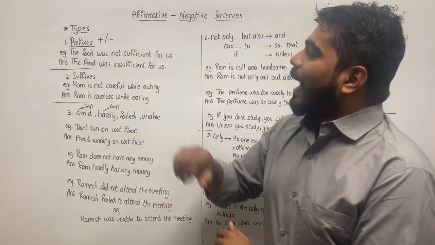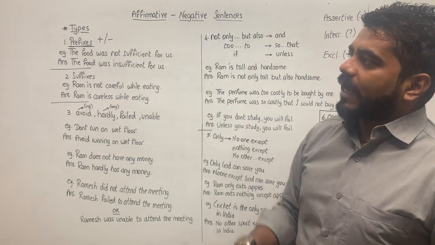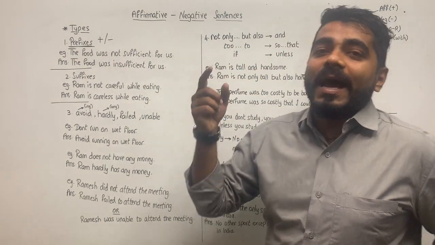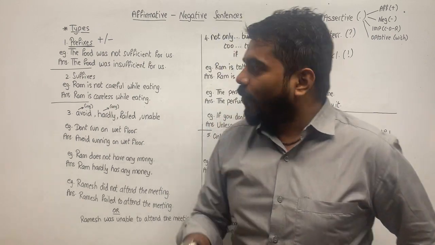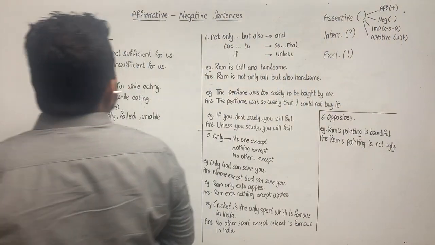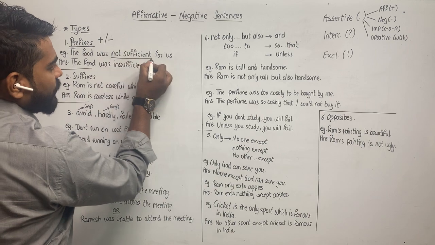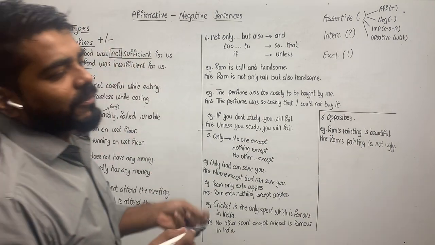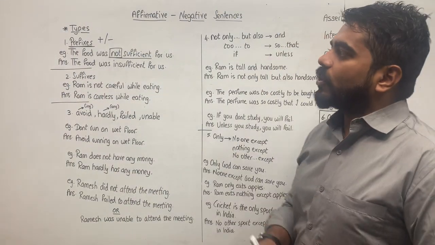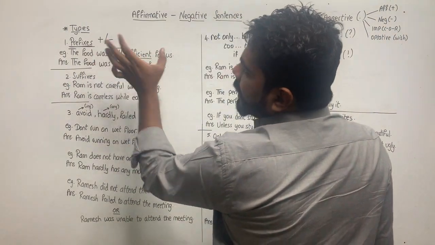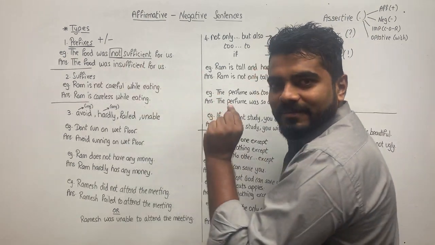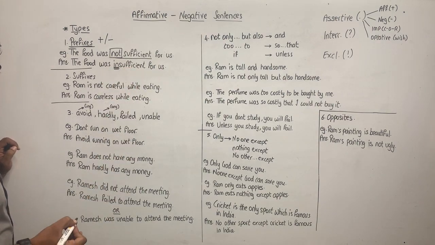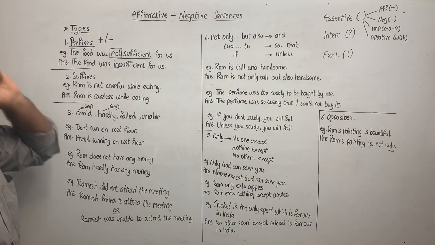Okay. So how do you make a sentence affirmative or negative? The first type is by adding or removing prefixes. What are prefixes? Words that are added before some other words. For example, the food was not sufficient for us. So you understand this, not sufficient. Not is making it negative. We have to remove the not, that is we have to make it positive. Okay. So instead of not sufficient, I will add the prefix in. So it becomes the food was insufficient. This in before sufficient is called a prefix.